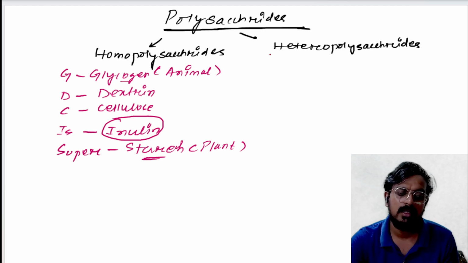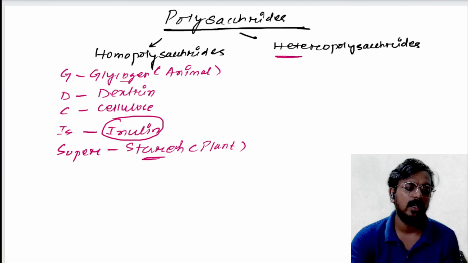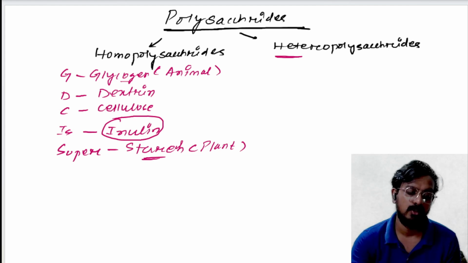Okay. Now next one is heteropolysaccharide. What is heteropolysaccharide? Heteropolysaccharides consist of different types of monosaccharide units.